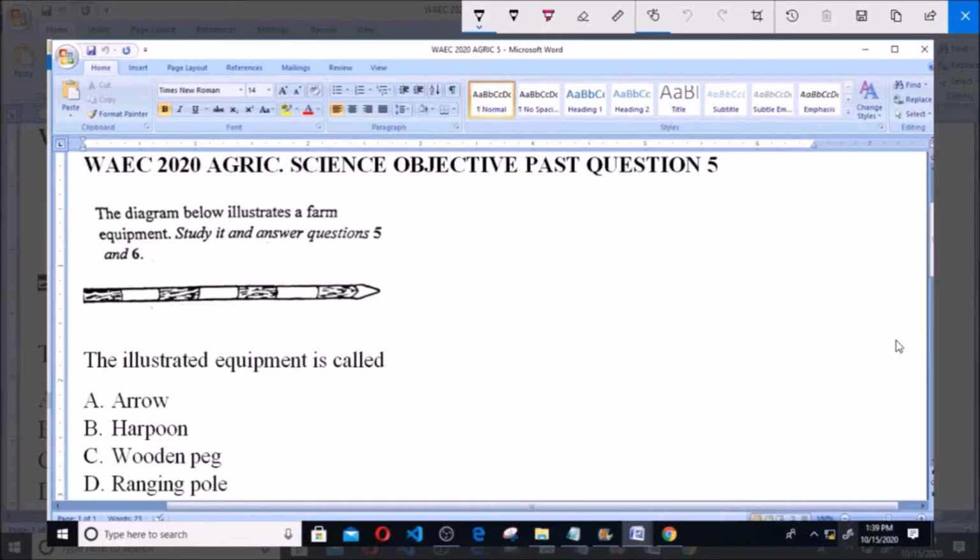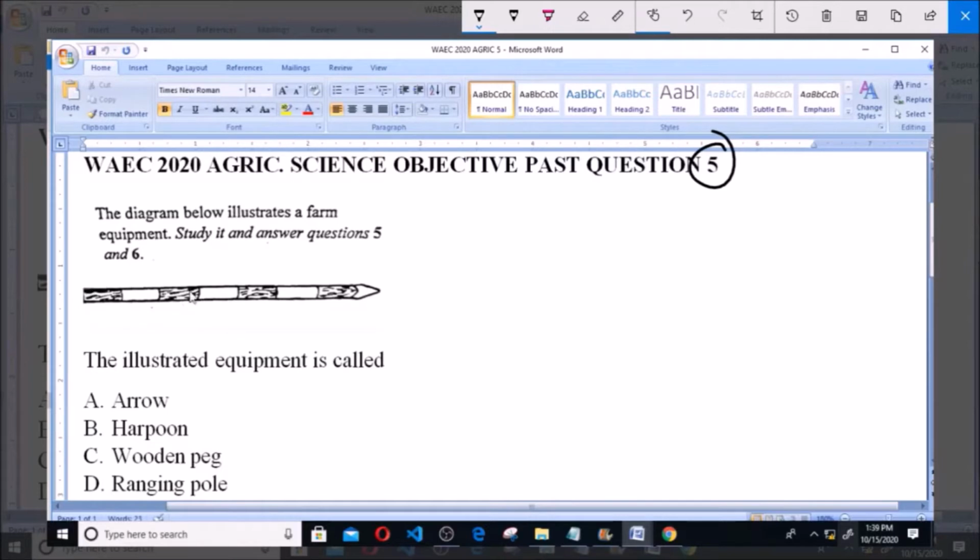Hello and welcome. I will be answering WAEC 2020 Agric Science Objective Past Question 5. So you have a diagram with a farm equipment on it, and we are using it to answer questions 5 and 6. So this is question 5. The illustrated equipment is called A. Arrow, B. Harpoon, C. Wooden peg, D. Ranging pole.